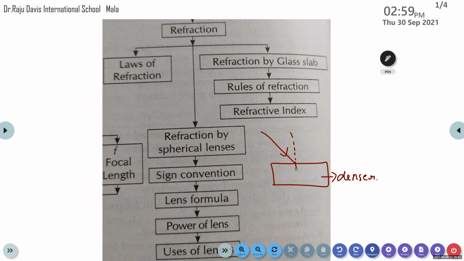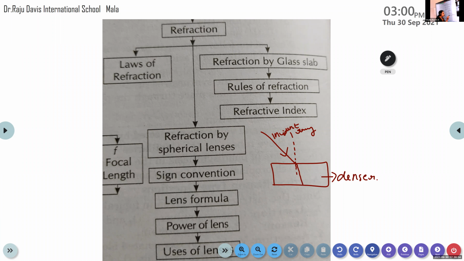After the refraction, what happens to this ray of light? Is it bent towards the normal or bent away from the normal? Bent away from the normal? The ray of light is incident from a rarer medium to a denser medium. After the refraction, what happens to this incident ray? Think and answer. If it is not bent away from the normal, then the next option is that it is bent towards the normal. So the correct answer is that it is bent towards the normal. If the ray of light enters from a rarer medium to a denser medium, after the refraction it bends towards the normal.